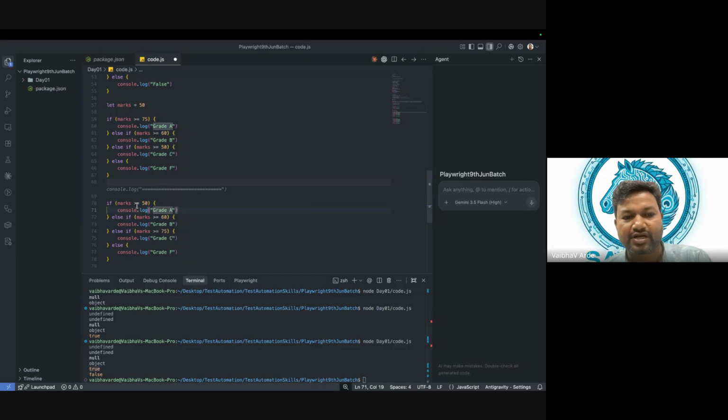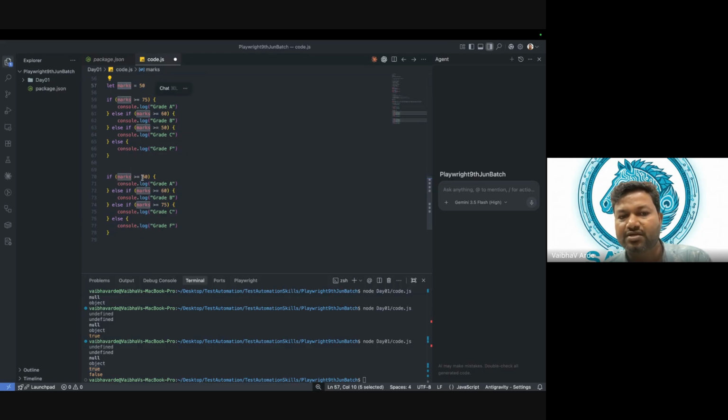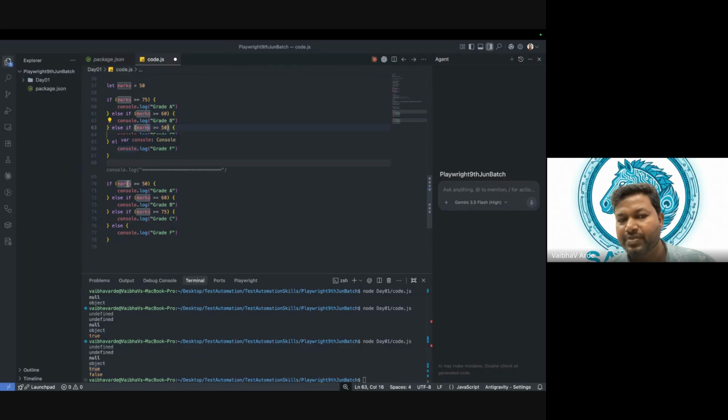If I go to the other program, here as well we have the same marks equal to 50, right? But here it will go to the first condition. Just understand how it is traversing. It will start from the first and go line by line, right? If it matches, then it will just print it, and it will not go to the next statement. Now here, marks greater than 50 is true, because 50 and 50 are equal, and that means it will print grade A. Is grade A the correct answer?